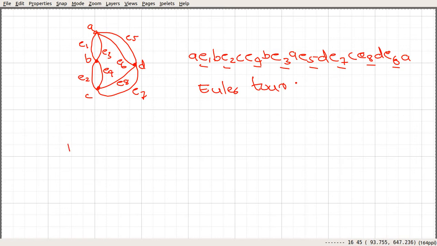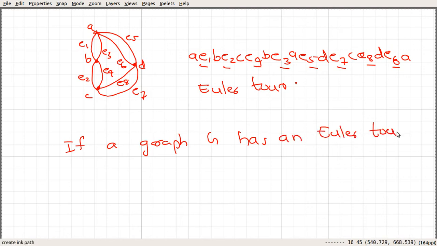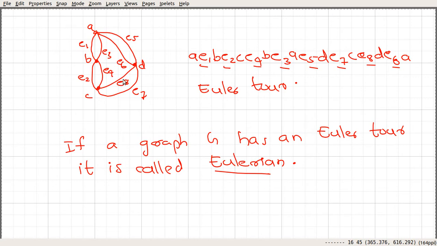So we say that a graph is Eulerian if it contains an Euler tour. So if a graph, say G, has an Euler tour, it is called Eulerian. Okay, so this graph is an Eulerian graph.